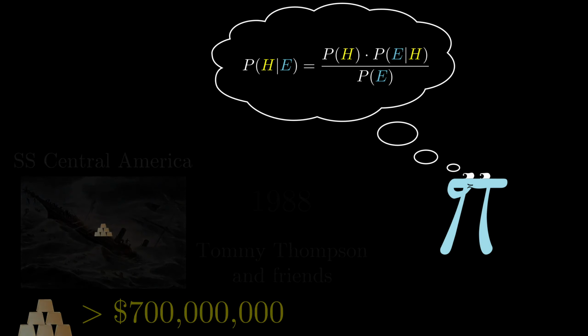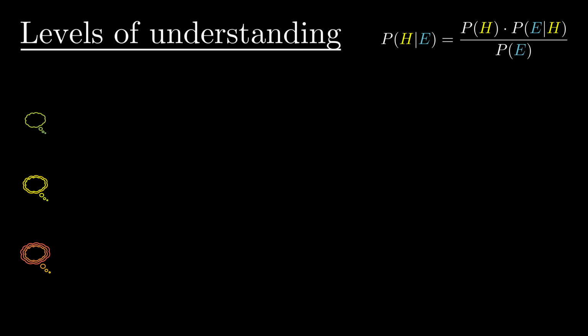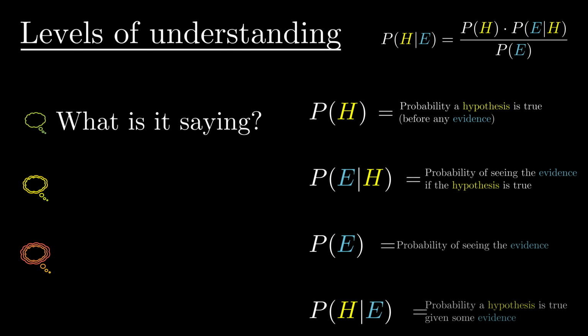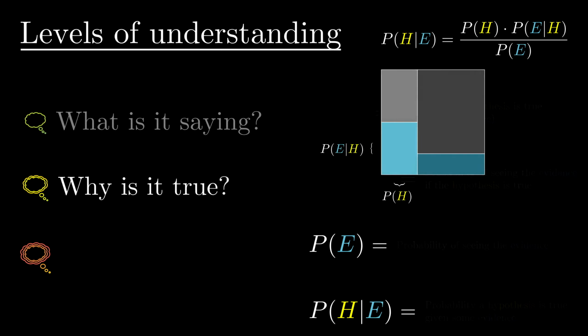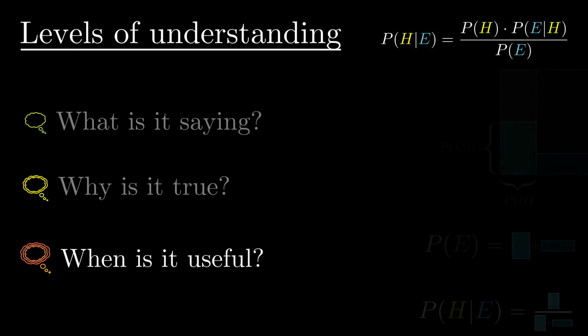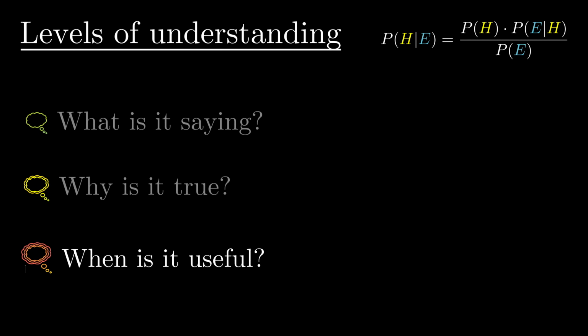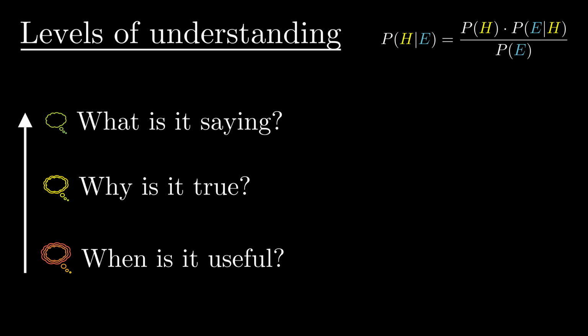So it's a formula worth understanding, but of course, there are multiple different levels of possible understanding. At the simplest, there's just knowing what each one of the parts means, so that you can plug in numbers. Then there's understanding why it's true, and later I'm going to show you a certain diagram that's helpful for rediscovering this formula on the fly as needed. But maybe the most important level is being able to recognize when you need to use it. And with the goal of gaining a deeper understanding, you and I are going to tackle these in reverse order.